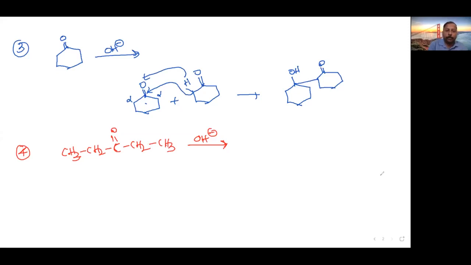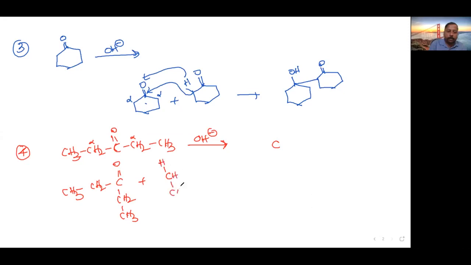Here I will tell you, simple question. It will be one of the alpha hydrogens, so one of the alpha hydrogens will be highlighted. So here I am writing C double bond O highlighted, CH2 and CH3, and this side it will be CH2 and CH3. Now to this, either you can take this alpha or this alpha. So let us take this alpha hydrogen highlighted.